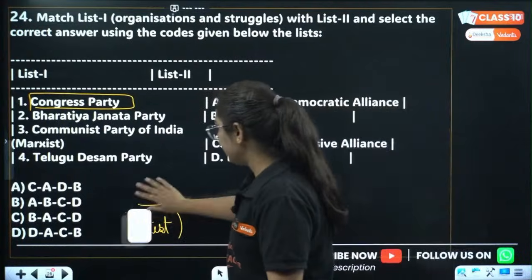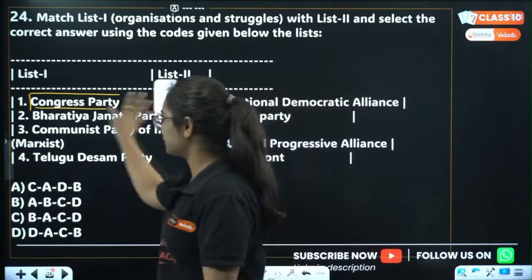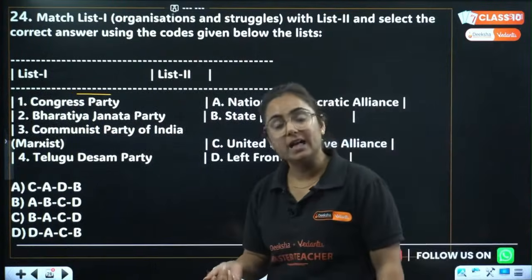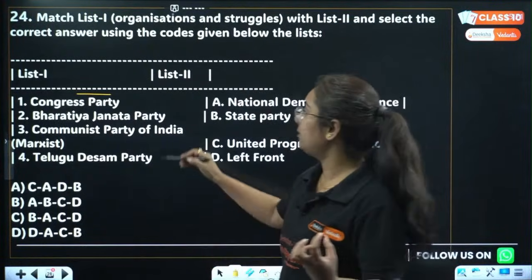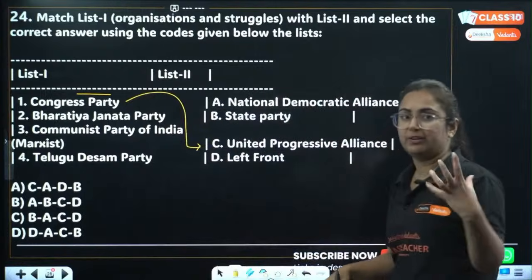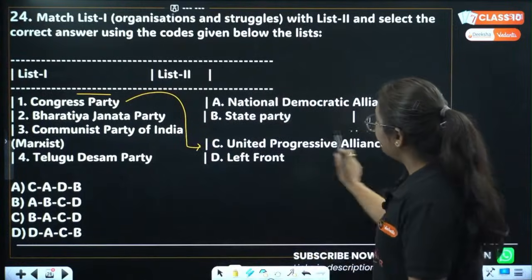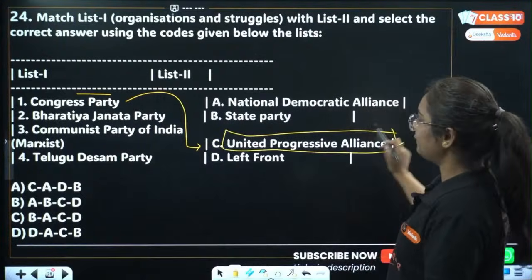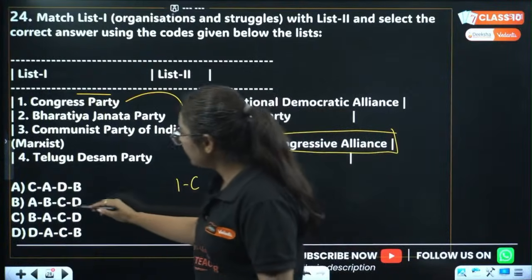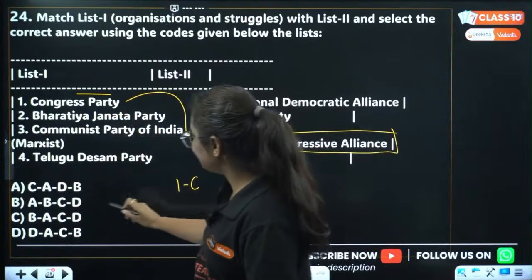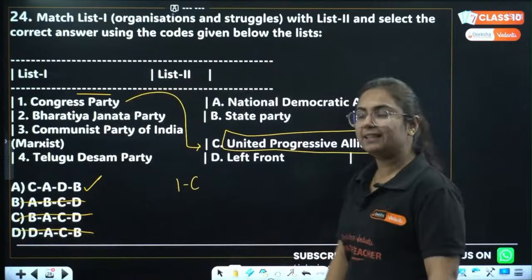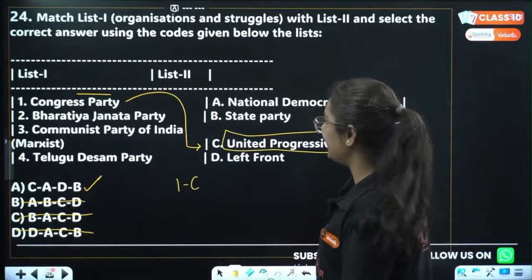Now you might be thinking, ma'am, why are you telling this to us? Because we need to match here the parties with their form of coalition government. Like when Congress Party wins the election, whenever it is along with other parties, it is referred to as United Progressive Alliance. So let's match one with C. Option A starts with C, but we will read the others too. Don't make this mistake that I am doing right now.